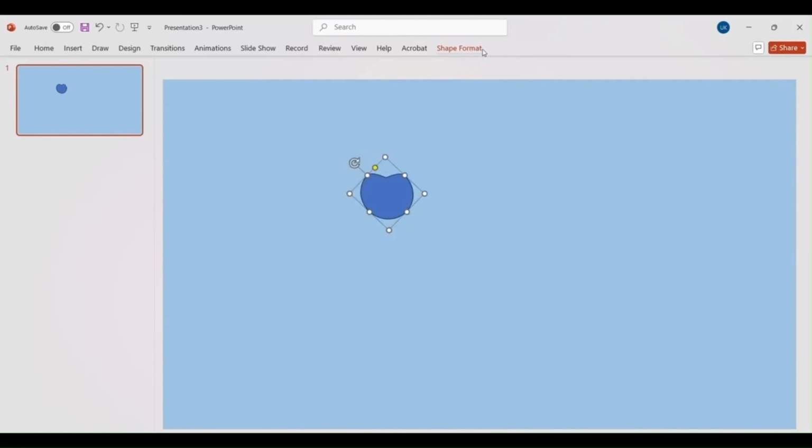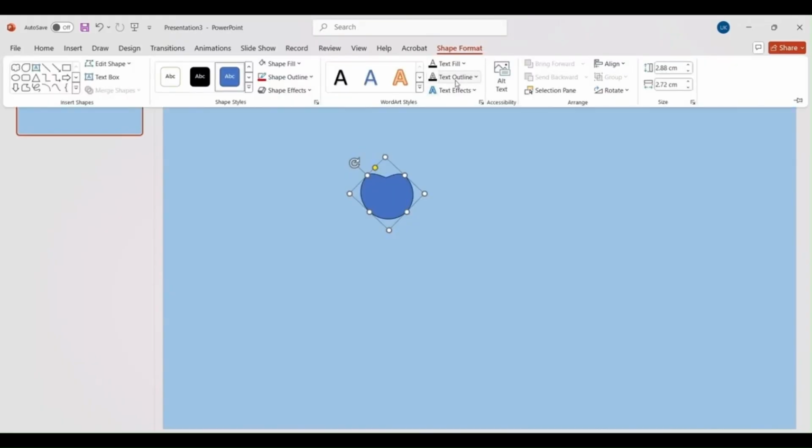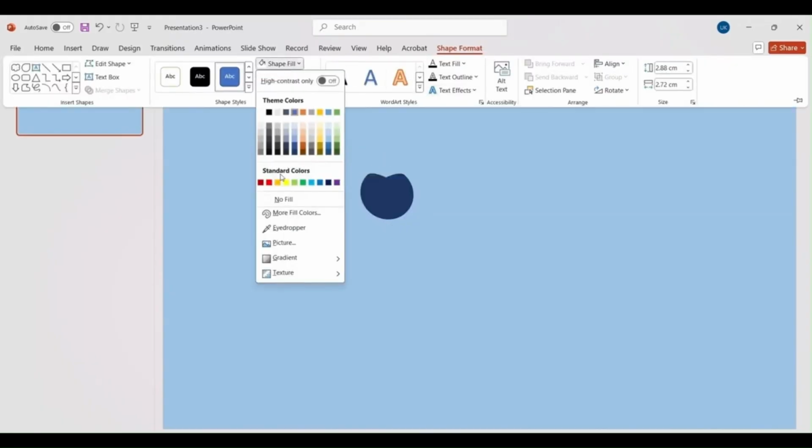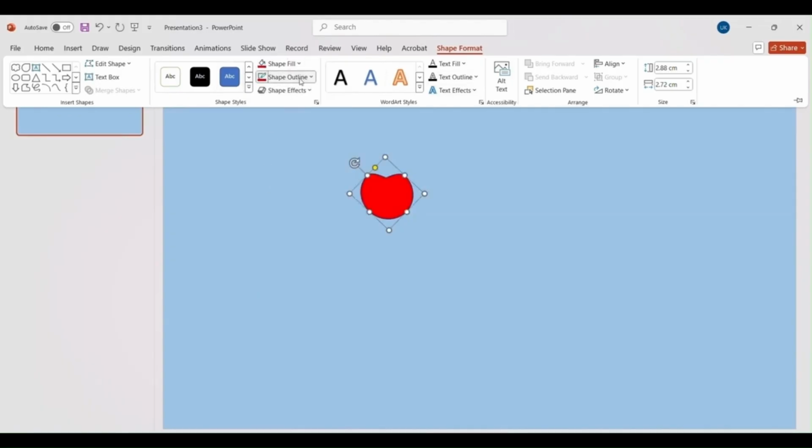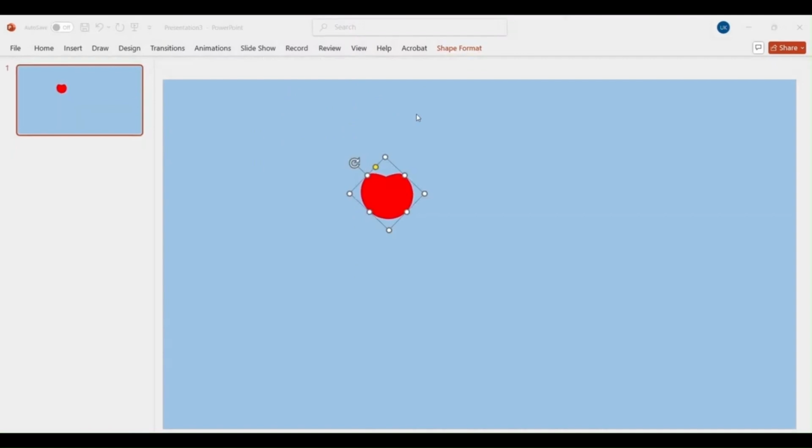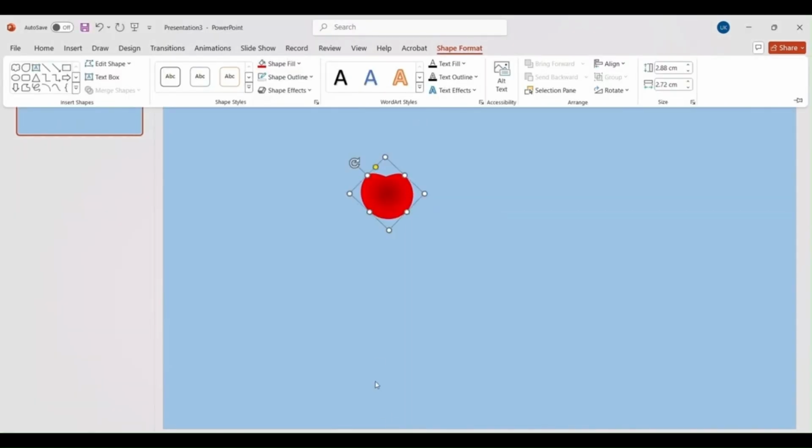Then take shape format, shape fill it with red color, shape outline it with red color. For it to look more natural, you can select some gradient color, and then you can make a small green leaf over here.